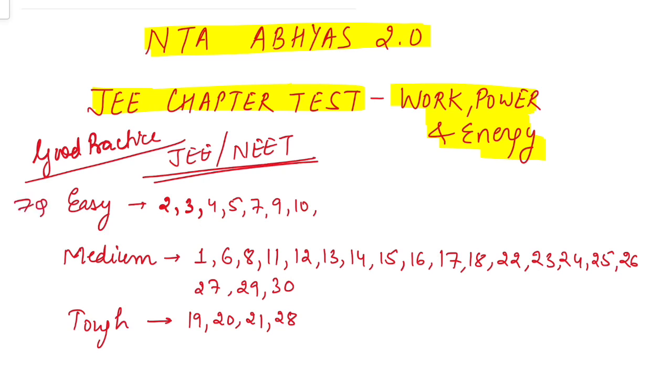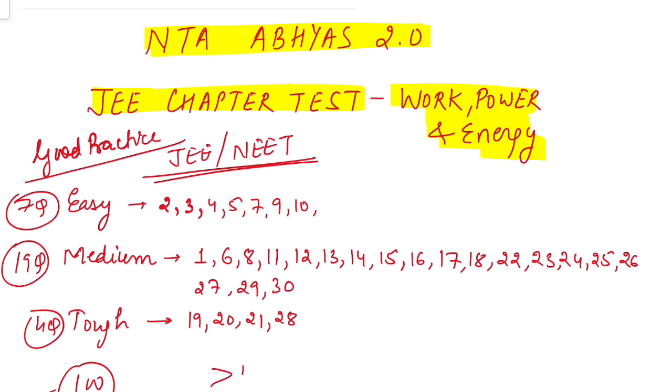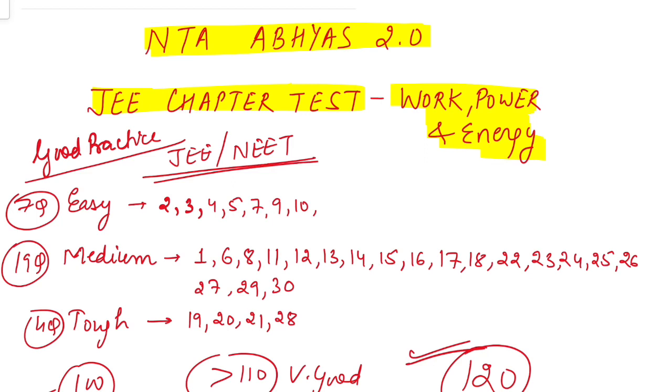This is my demarcation here. Almost 7 questions are regarded as easy, 4 are red, so that means you're left with 19 questions as the medium ones. It's a doable paper in 30 minutes. Almost 100 is a nice enough score, and anything above 110 would be very good if you do it within 30 minutes. I expect very good students to solve 120 fully here. This is a perfect paper for NEET students. Let's watch it out.